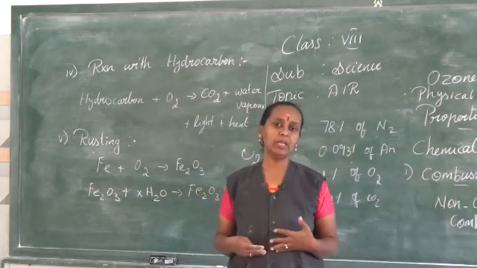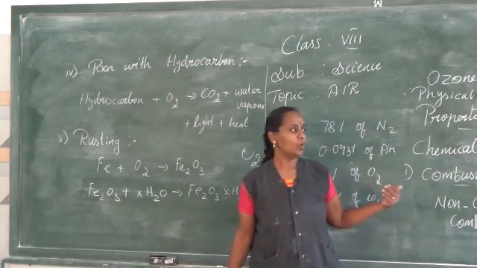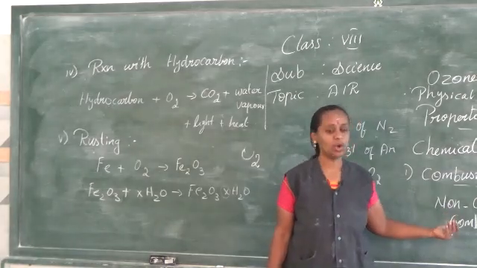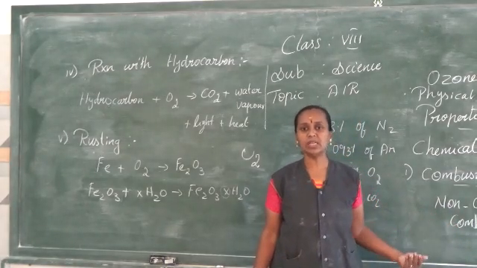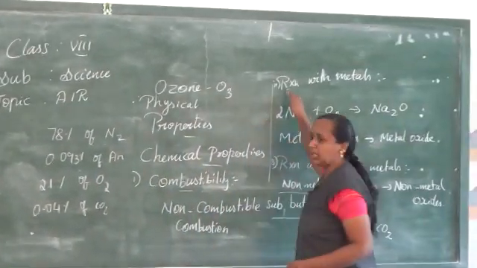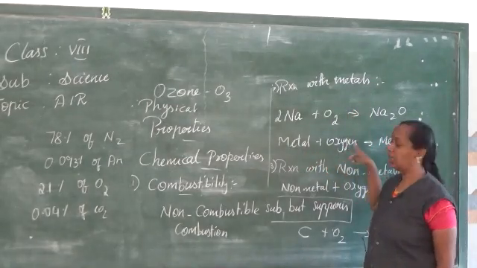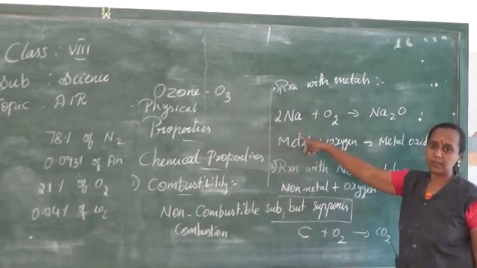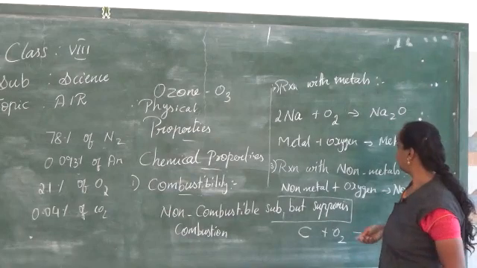The next topic we dealt is the chemical properties. In that we studied what is combustibility, how it reacts. As I said, it is a non-combustible gas, it does not burn on its own, but it supports the combustion. It makes things burn easily, and we studied about reaction with the metals. Here, when the metal reacts with oxygen, it forms metal oxide. So, I took an example as sodium plus oxygen gives sodium oxide.